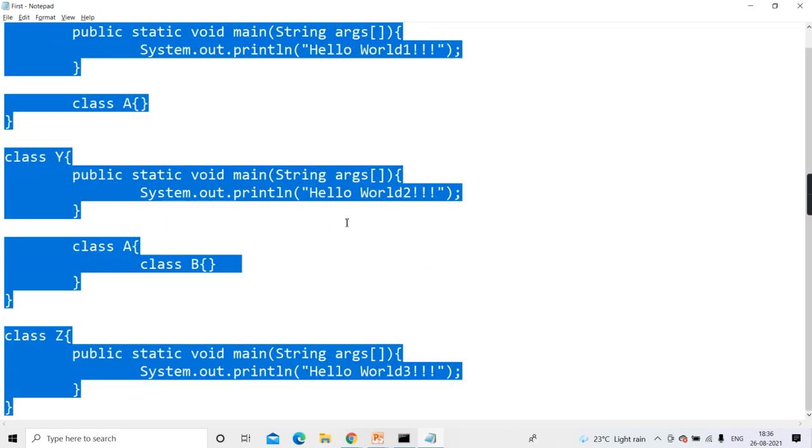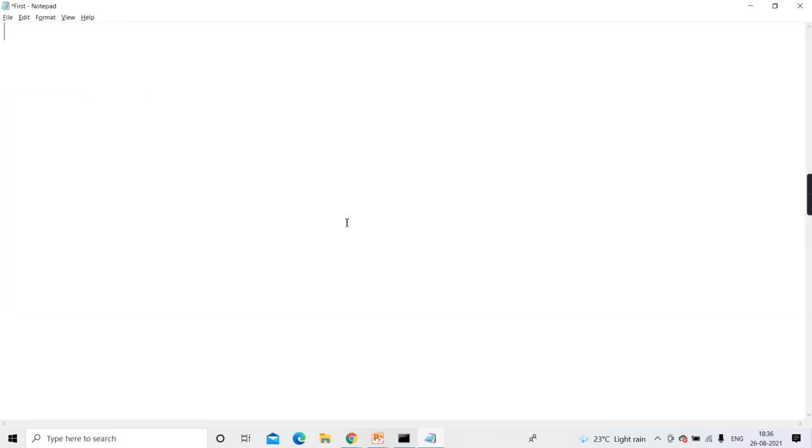Okay, so all the points are clear, right? Now we will see how to write a very basic program. First thing you have to remember, every Java program is to be written within a class only. You cannot write a single line of code outside a class, which is not allowed, because Java is a true object oriented programming language. Like C++. C++ is not truly object oriented. It is just an object based language. Meaning in that you can write procedural code also and object oriented code. Here it is strictly object oriented.